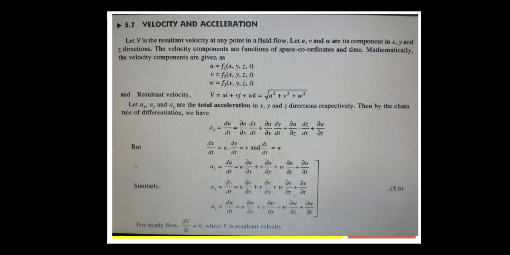Last one, ∂u/∂t, is with respect to t. Now similarly, ax is done, so now write ay = dv/dt. ay = dv/dt, that is u ∂v/∂x + v ∂v/∂y + w ∂v/∂z + ∂v/∂t.